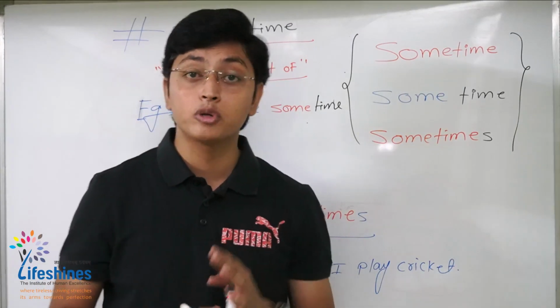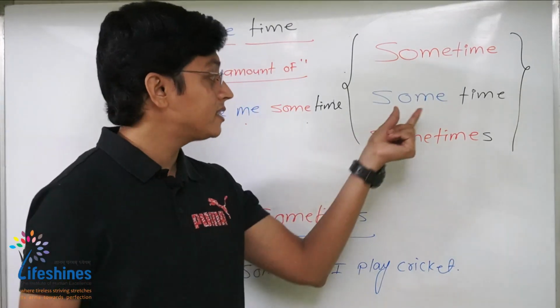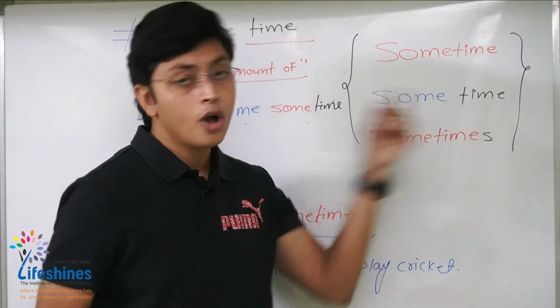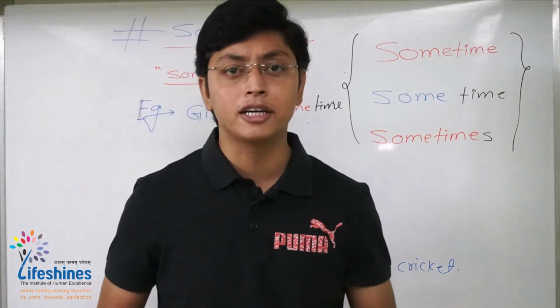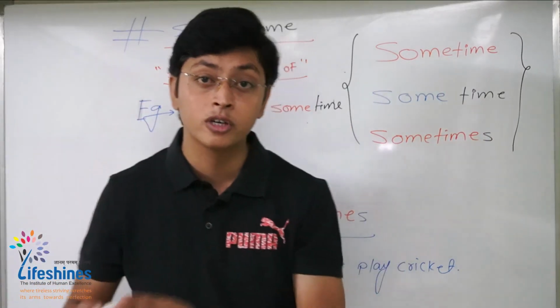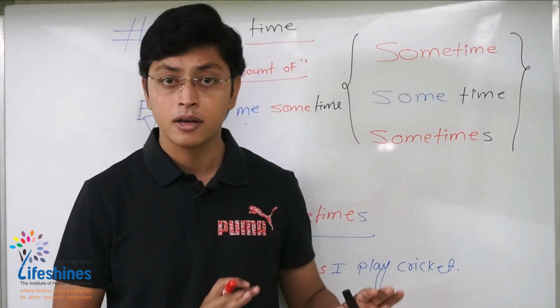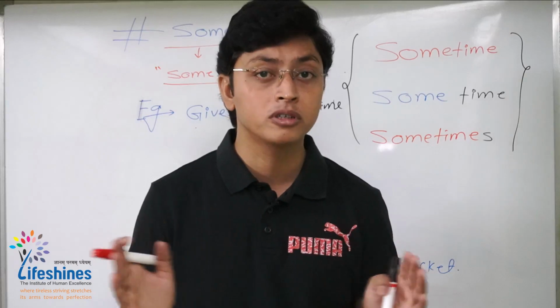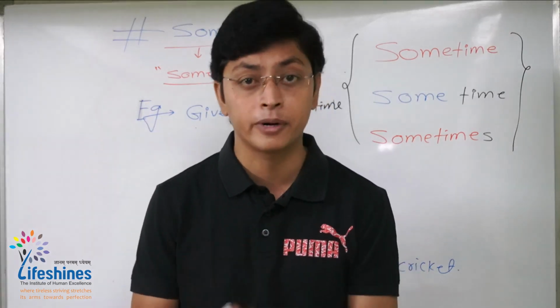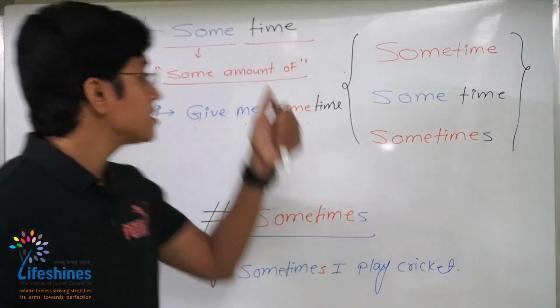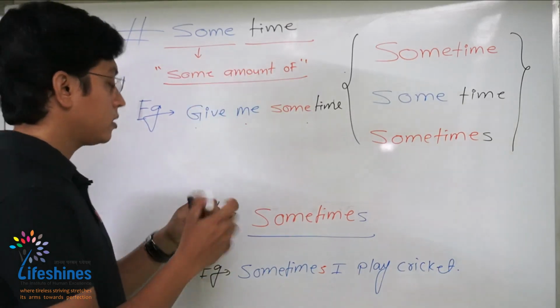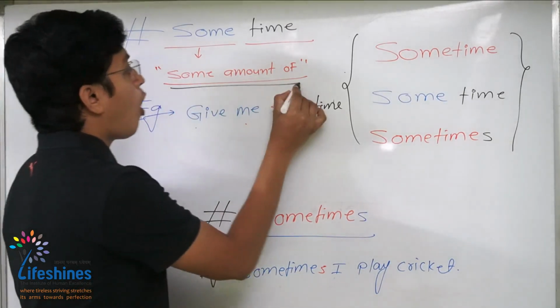Now friends, we are going to see the second word, that is some time. If you refer to any standard dictionary, for example Oxford or Longman, you will not get to see the meaning of this word as one, because these are two different words and you have to search them separately. So what does some mean? It means some amount of.